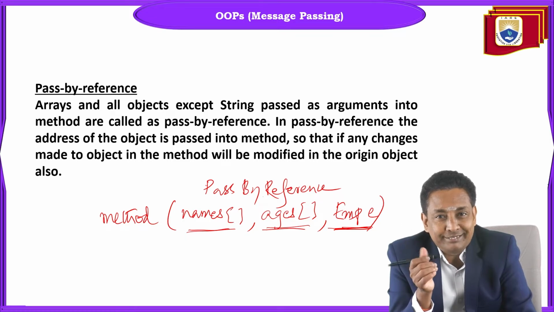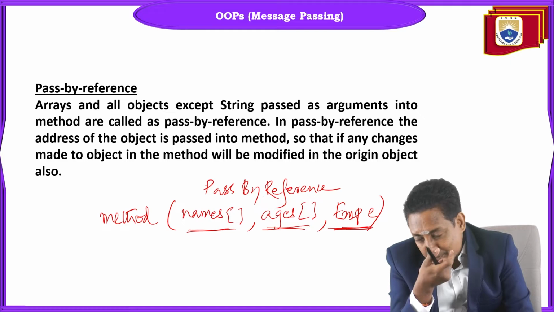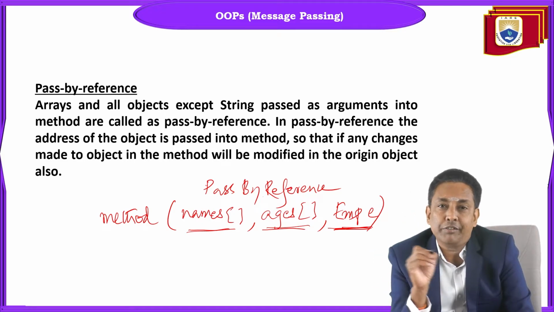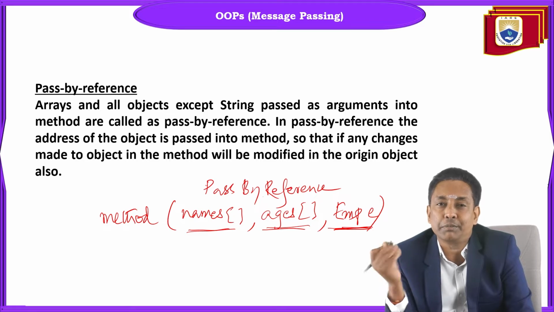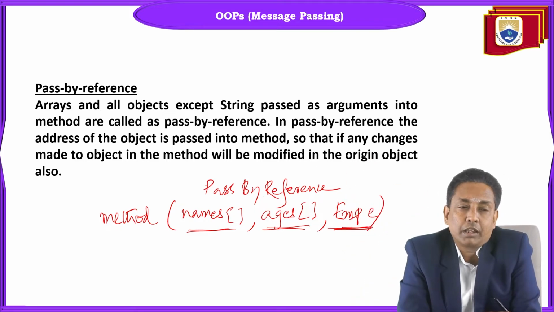String is immutable. If you create a string object with the value Surya, 5 characters, 5 into 2 bytes, 10 bytes of memory will be allocated somewhere in the heap.